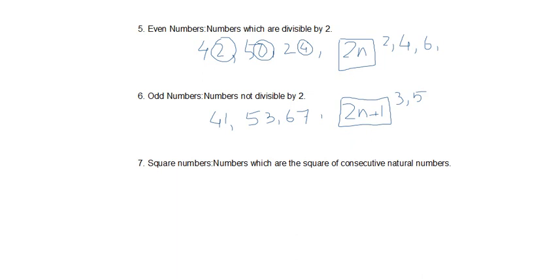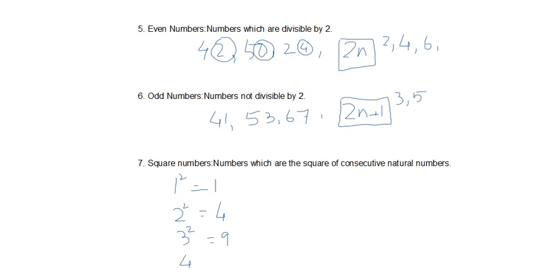Then we have square numbers. Square numbers are numbers which are squares of consecutive natural numbers. For example, square of 1 is 1, square of 2 is 2 into 2, which is 4. We have to multiply that number with itself and we'll get the square numbers. 3 squared is 3 into 3, which is 9. 4 squared is 4 into 4, which is 16.